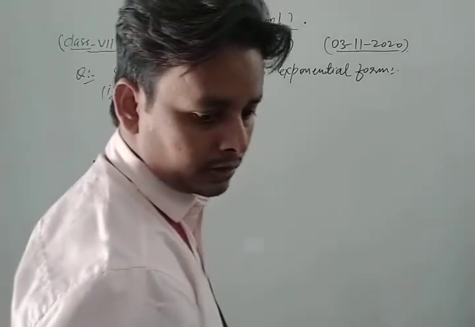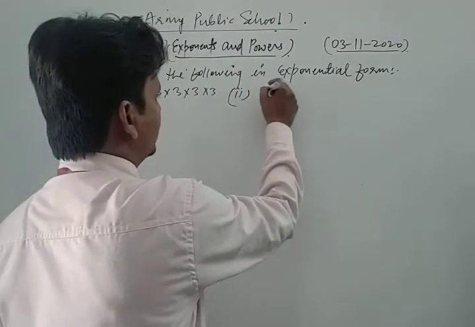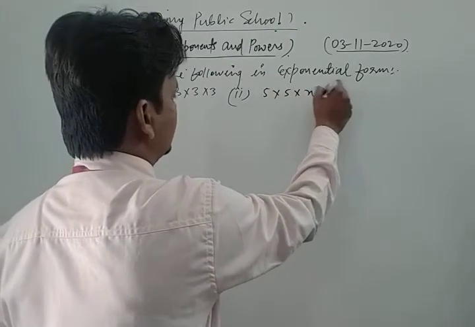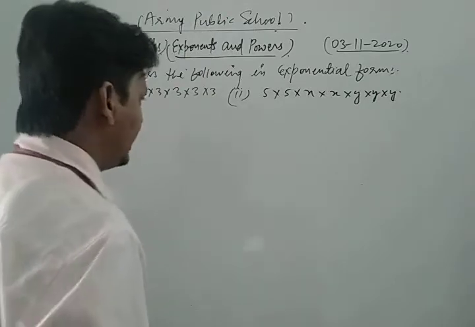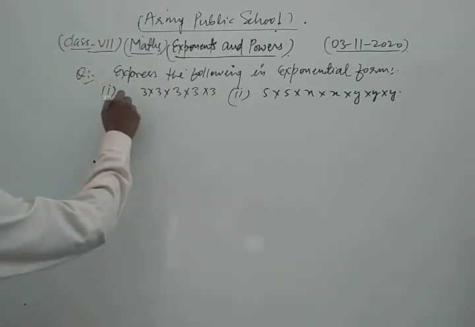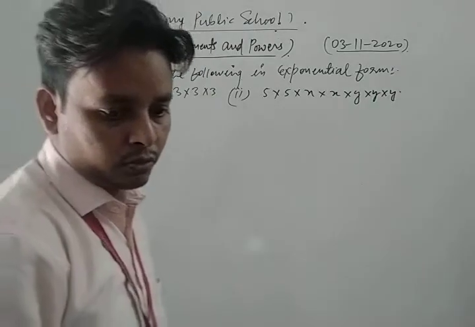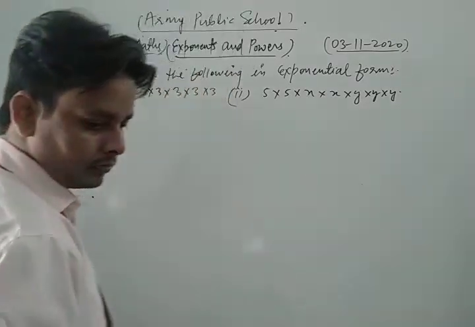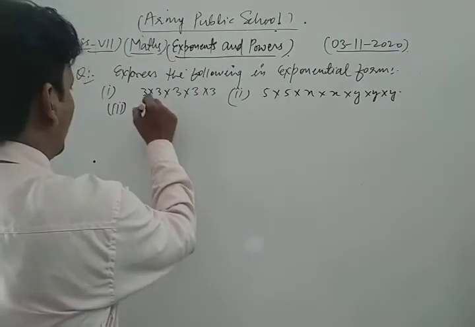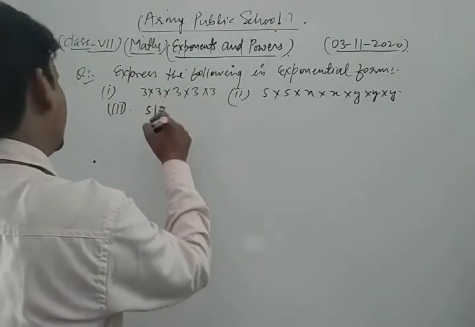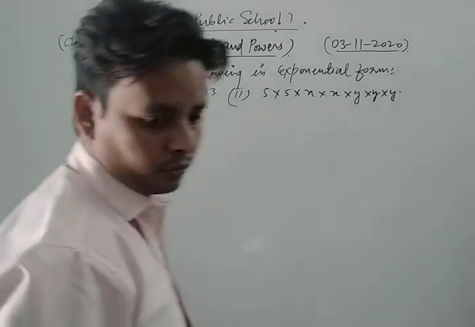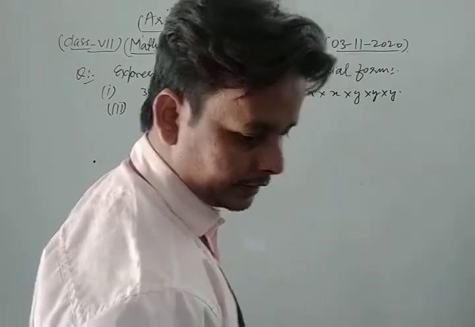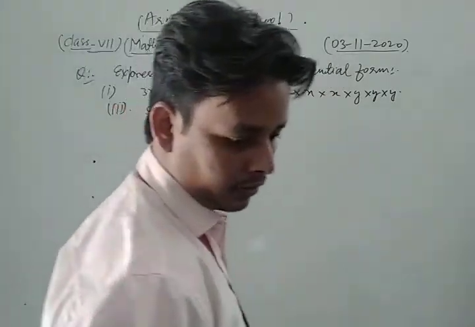Second one is 5 into 5 into x into y into y into y. Third one is 512. Fourth one is 729.